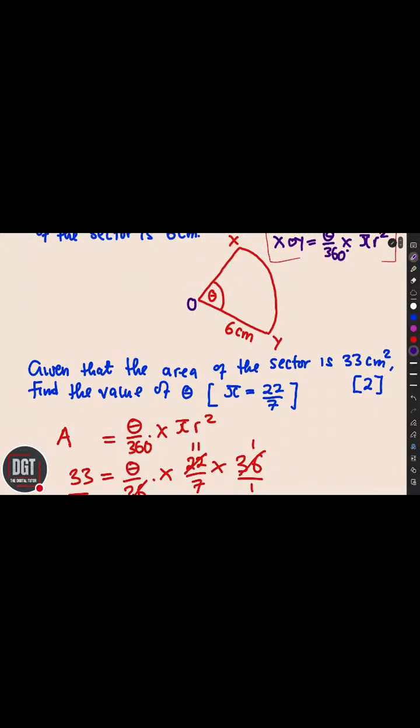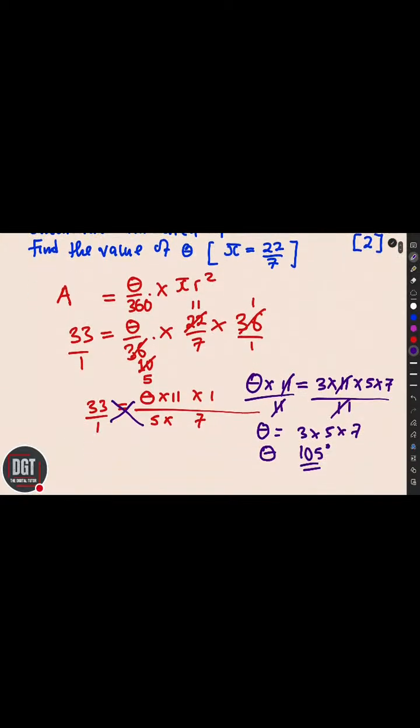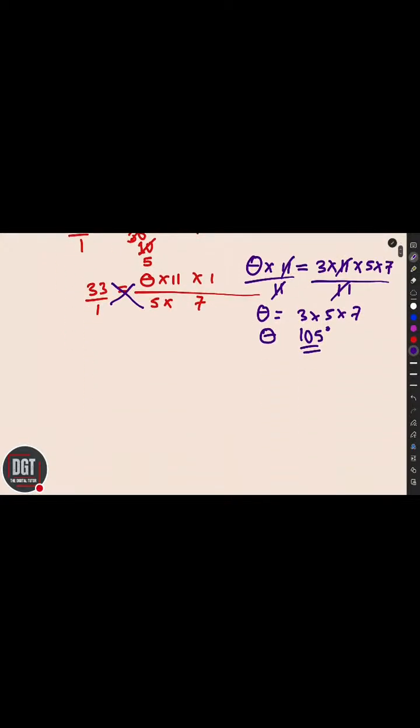One question that you are going to find in paper 1 on sectors, and these are the questions that I've seen coming, is to find theta if you are given the area. So I guess this part is clear. Can someone confirm that the part is clear? We have no problem. Just confirm it's clear. We can proceed to look at the other thing.